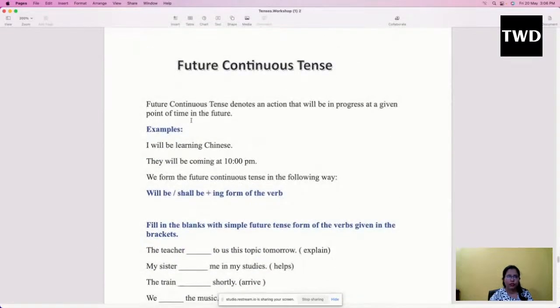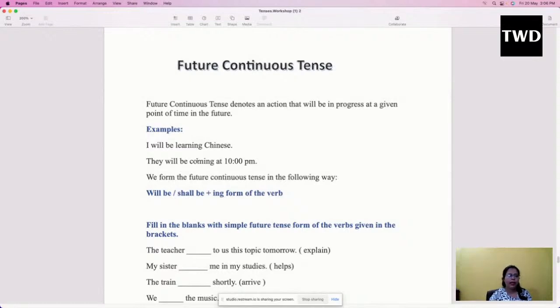Future continuous tense. Future continuous tense denotes an action that will be in progress at a given point of time in the future. We use future continuous tense for any action which is going to be in a continuous manner in the future. Say, for example, you are going to enroll for a course. You will say, I will be learning this course in the month of January. So in the month of January, your learning of that course would be continuous.